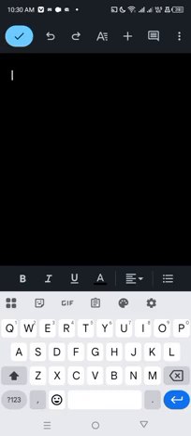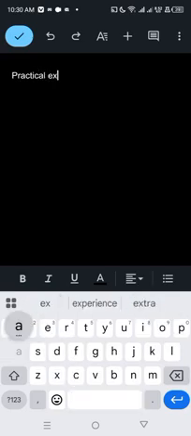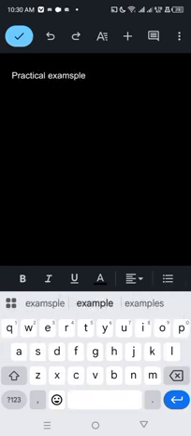Let's say practical example. Okay, now let's say I don't want, let's say it's not example I wanted, let's say examples, and maybe I don't want this S. I'll click on the next icon, which is showing the arrow facing my left hand side. Now click on it.